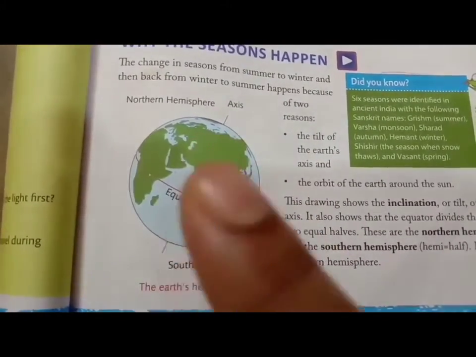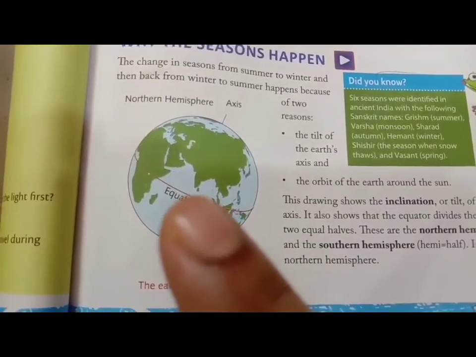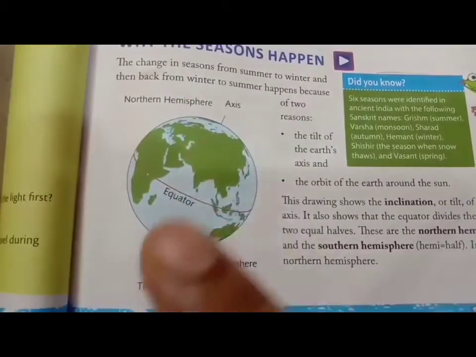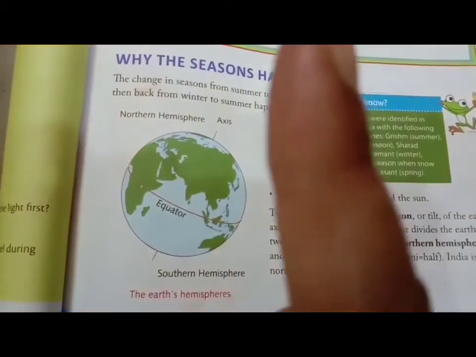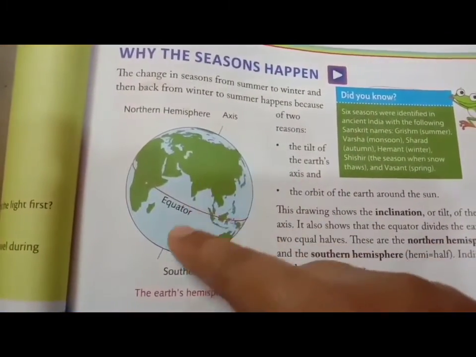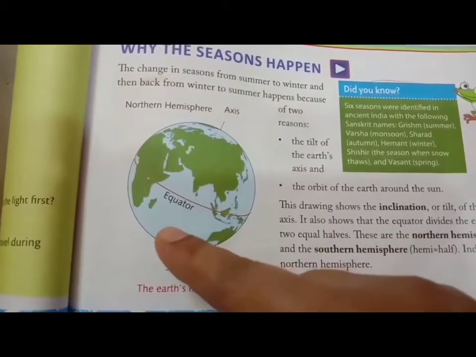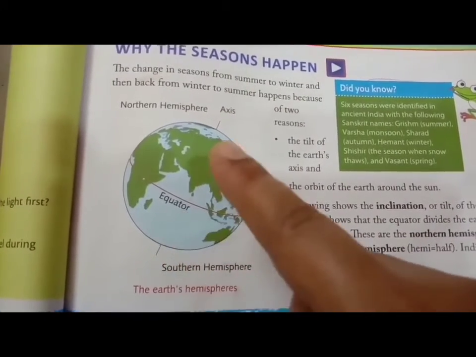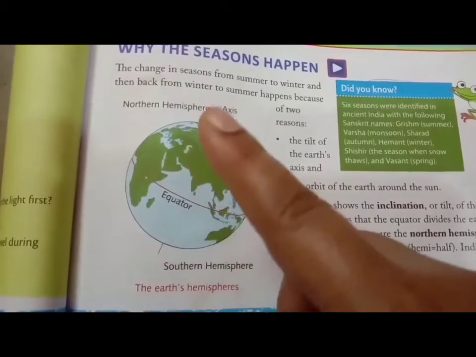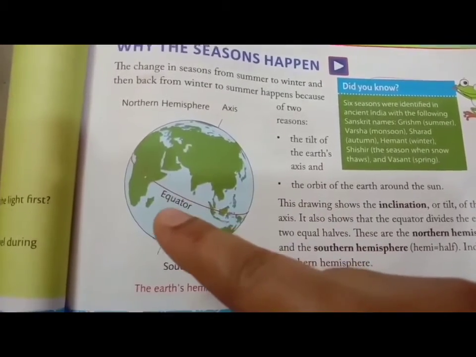It's the backbone of the Earth. See, the axis is not straight, it is tilted. Because of this tilt, the seasons happen.